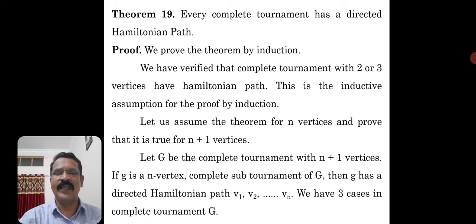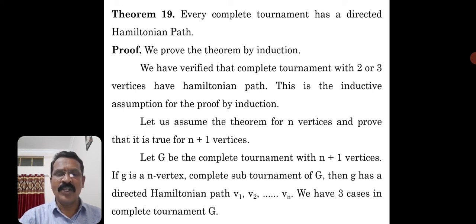We have verified that complete tournaments with 2 or 3 vertices, which are small tournaments, have a Hamiltonian path. This is the base case for the proof by induction.